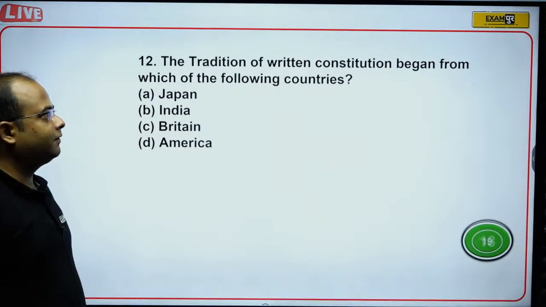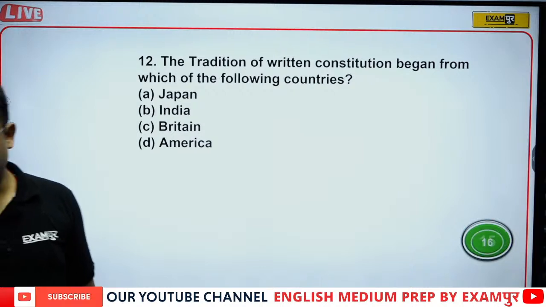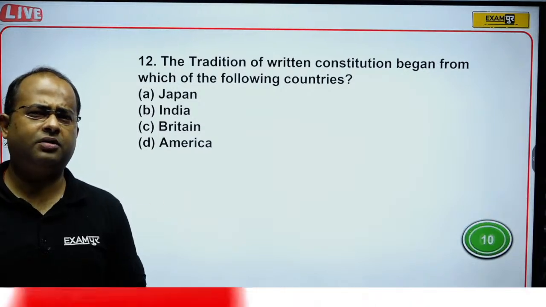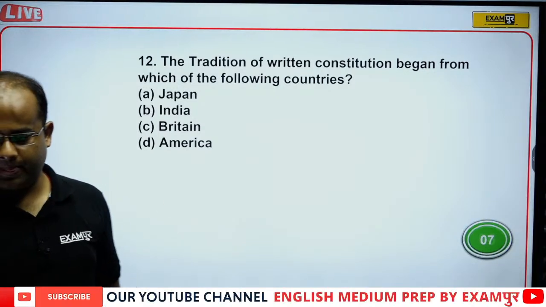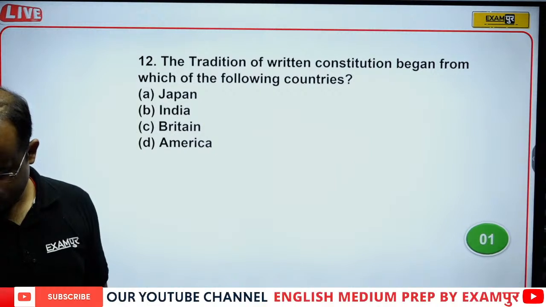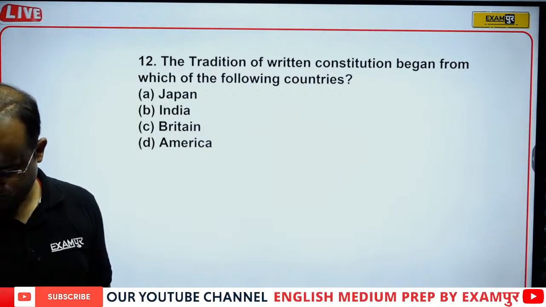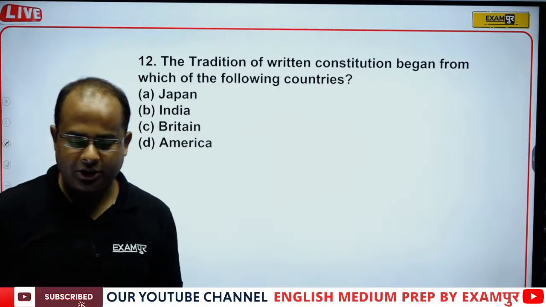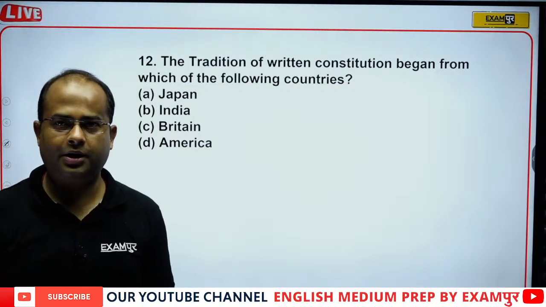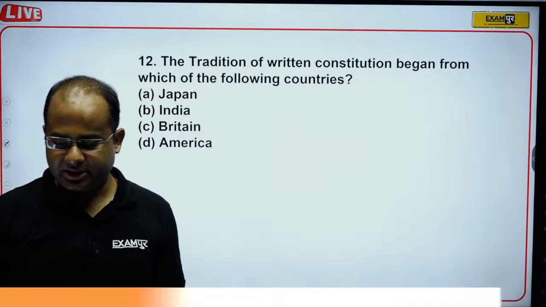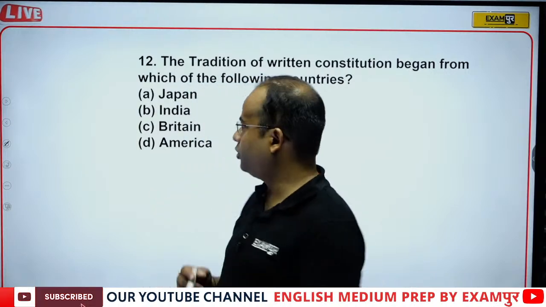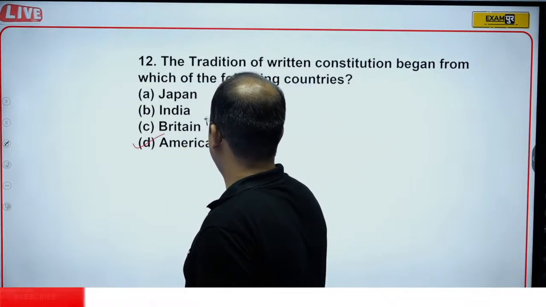Now, the tradition of written constitution began from which of the following constitutions? The idea of written constitution, where did it start from? The tradition of written constitution began from which of the following countries? Okay, let's see the correct answer: Japan, India, Britain, America. So the correct answer will be option D, that is America or USA.